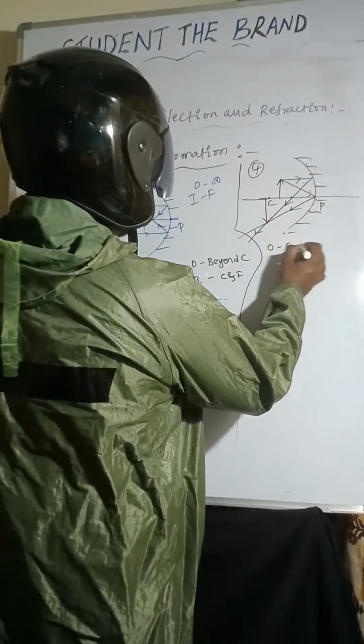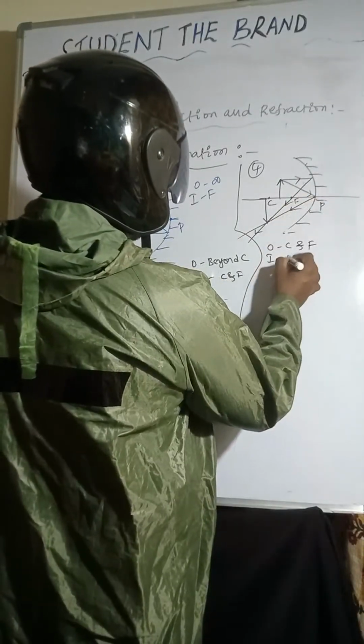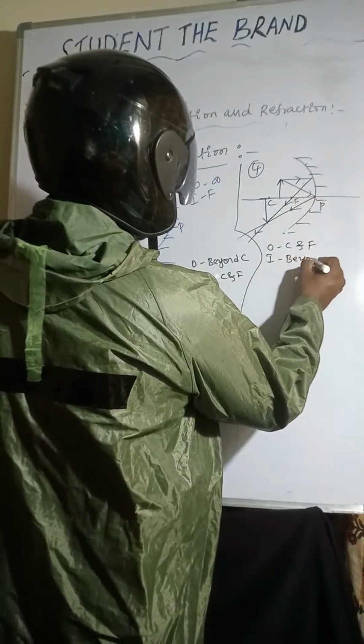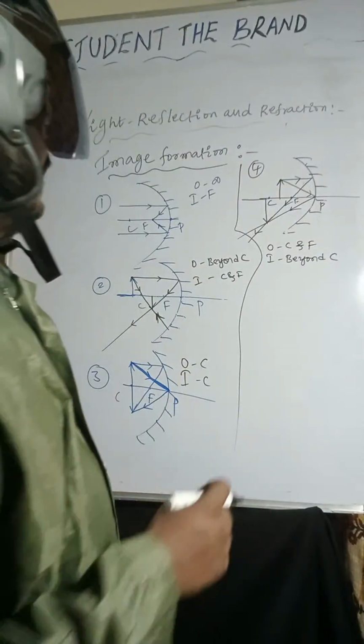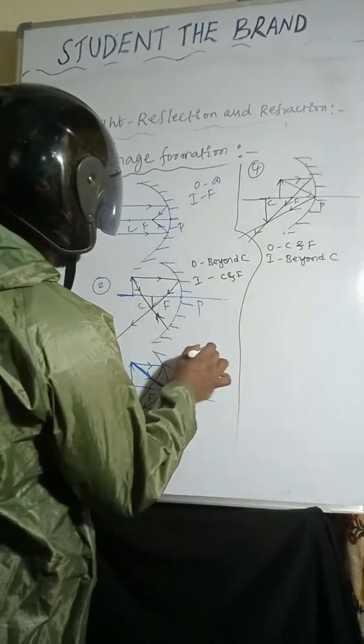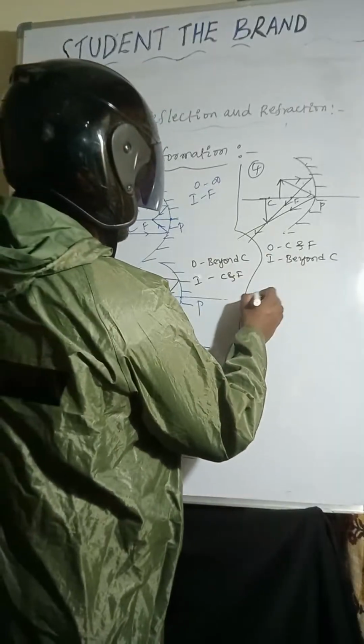Object is placed between C and F, image is forming beyond C. Nature of the image is real, inverted and enlarged. Only in the earlier case, real, inverted and same size we get. And coming to the fifth one.